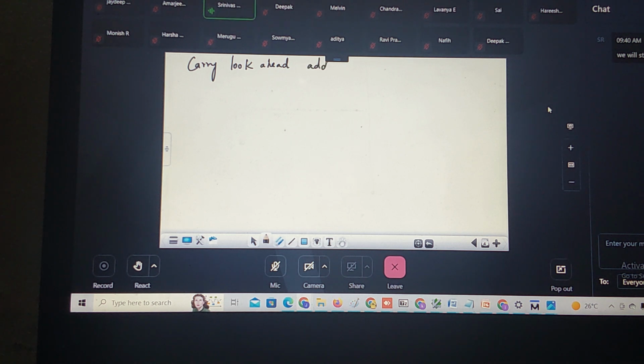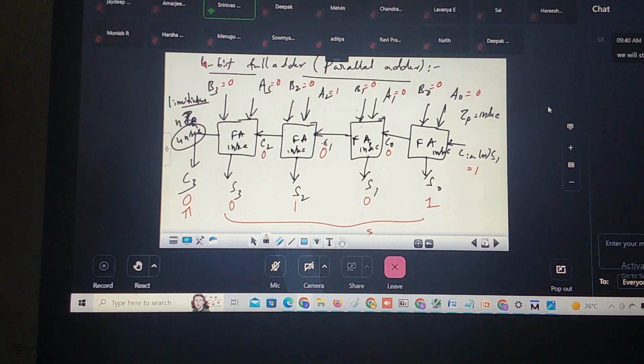Carry look ahead adder. What is this carry look ahead adder? Let me show it. This is my 4-bit adder. As soon as my minuend and subtrahend are available, I know what my minuend is. Say for example, the minuend is 10001, like 0010. This is my minuend, and this is my subtrahend.